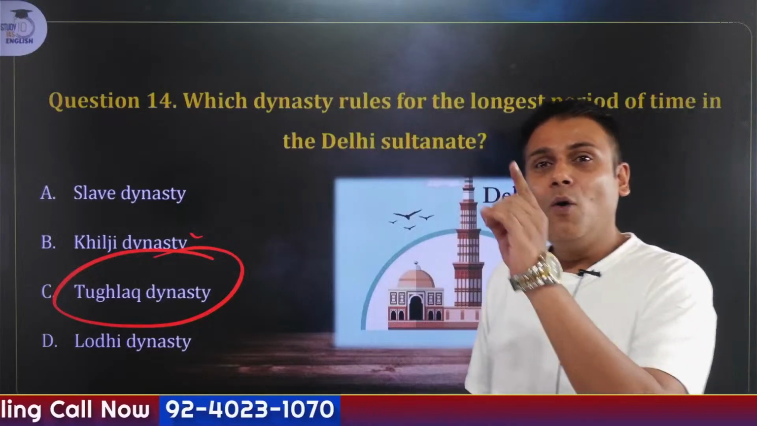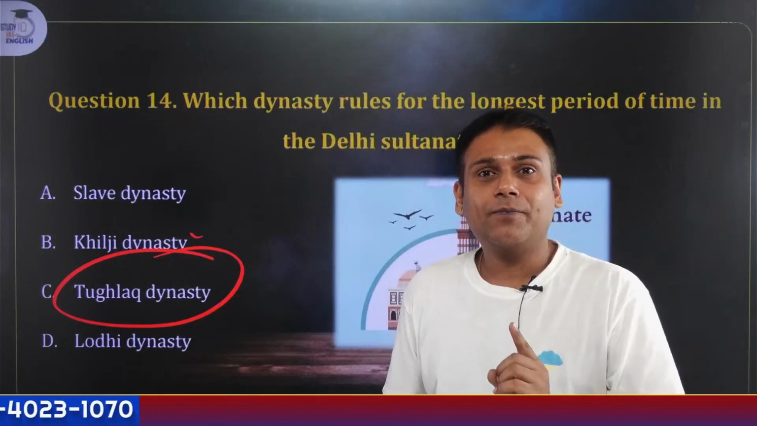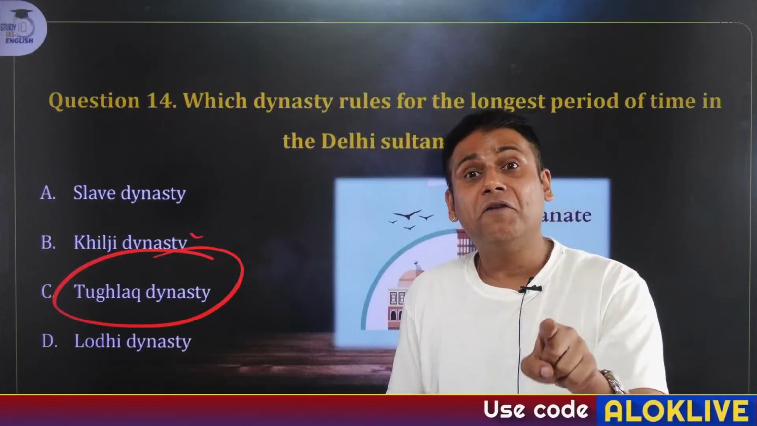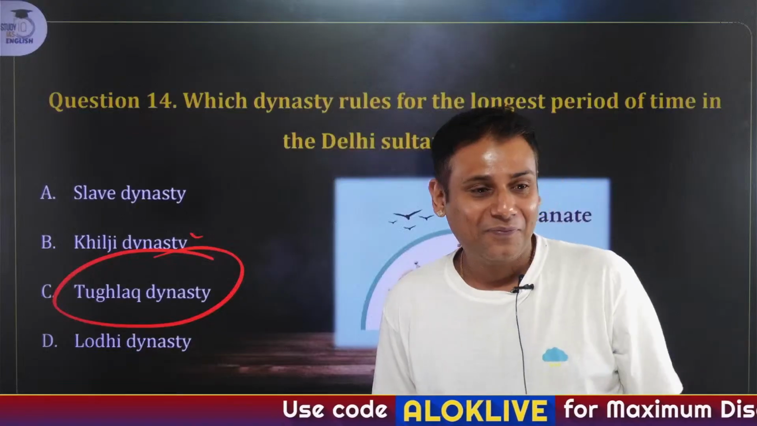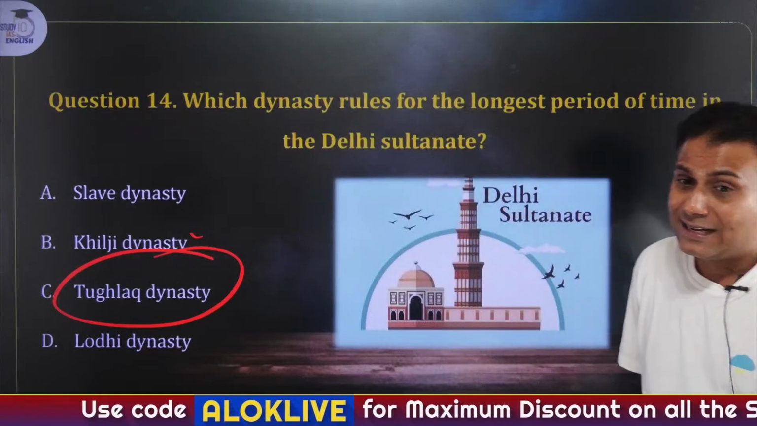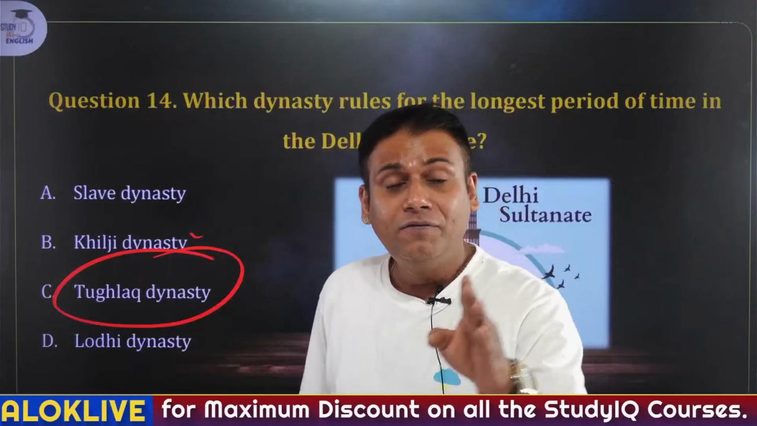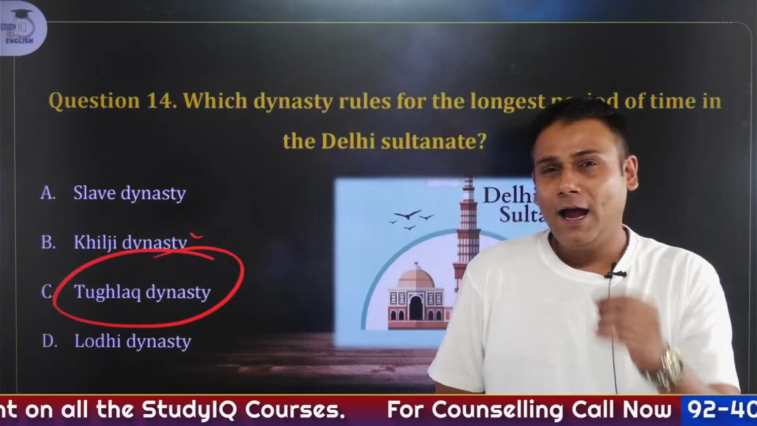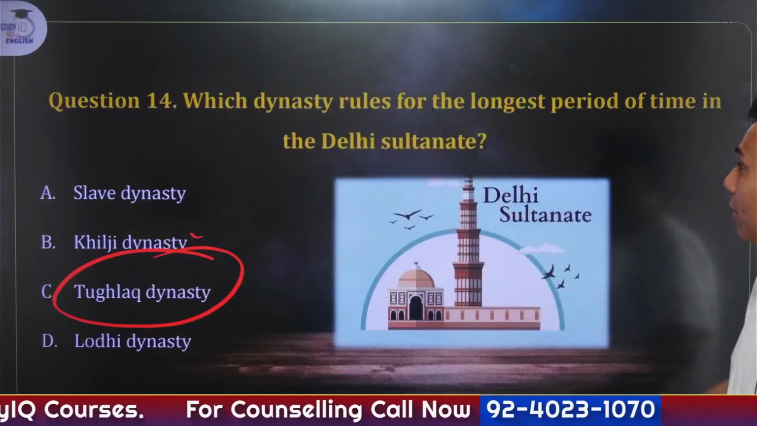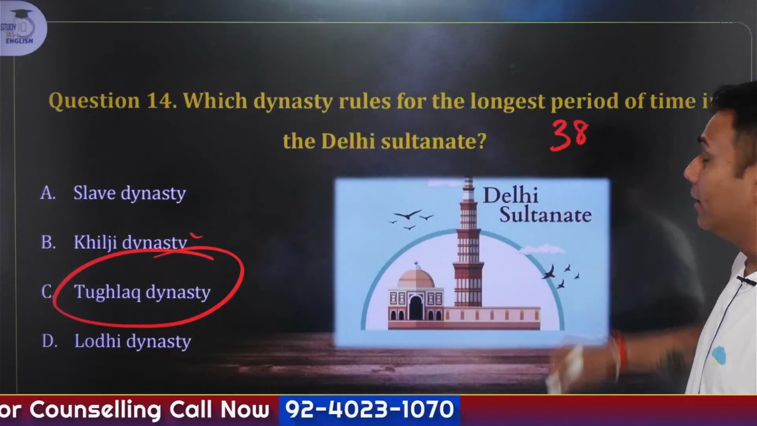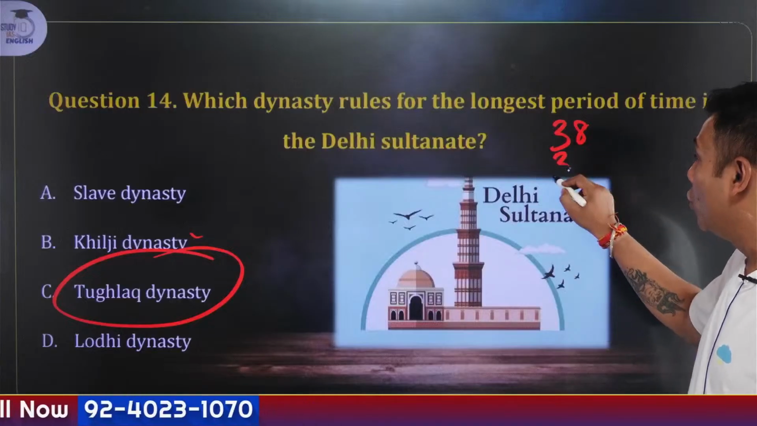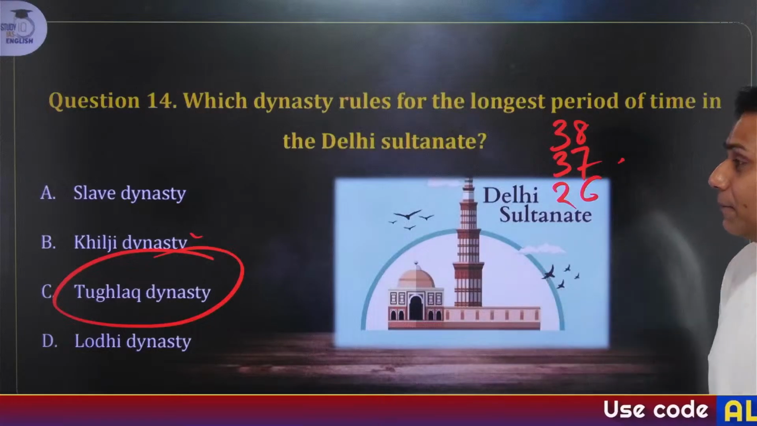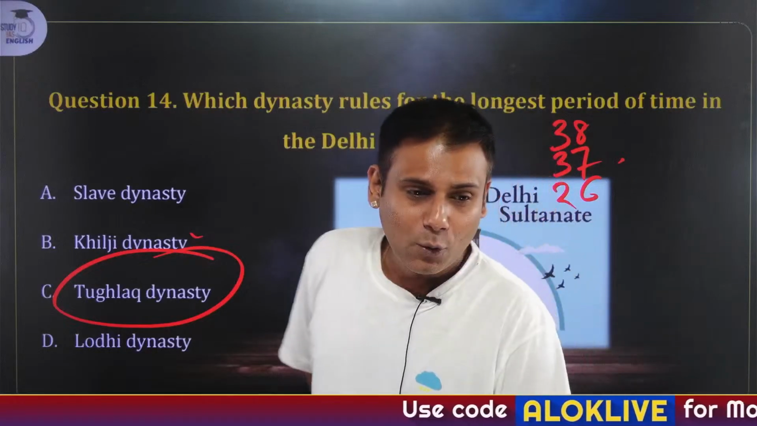Now my one question to you guys is, among the entire Delhi Sultanate, which ruler ruled for the longest tenure? I'm not asking of a particular dynasty. I'm asking which ruler of the entire Delhi Sultanate ruled for the longest tenure. I'll give you a small hint, and time and again I've talked about this. He ruled for 38 years. There was another ruler after him who ruled for 37 years. Another ruler after him who ruled for 26 years. Yes, a wild guess?